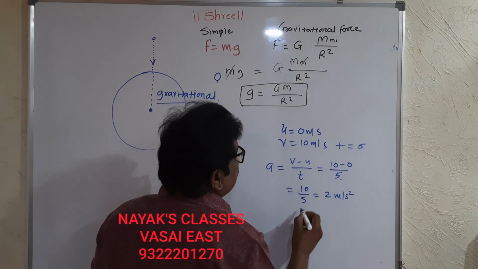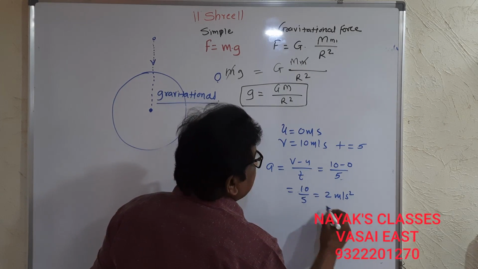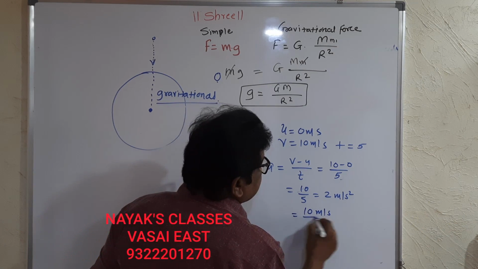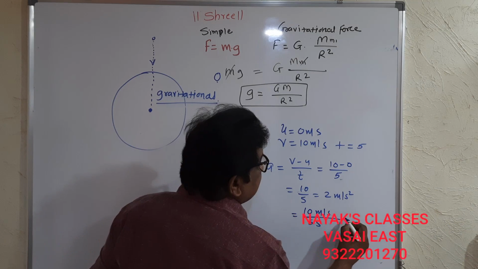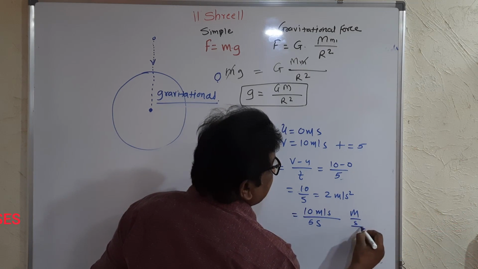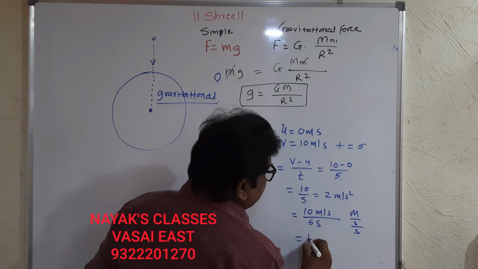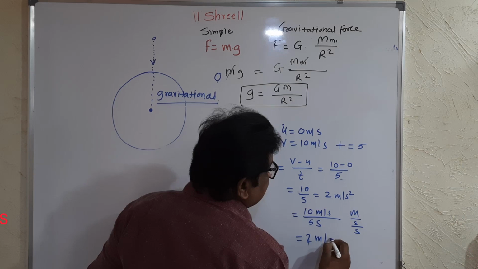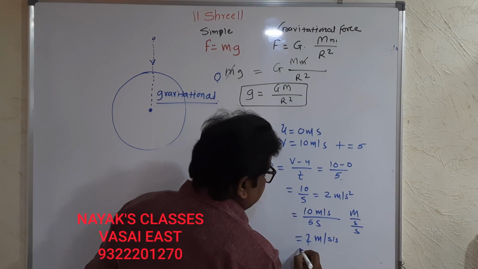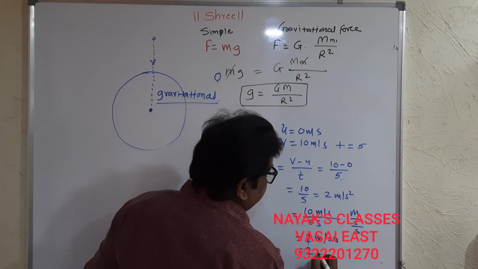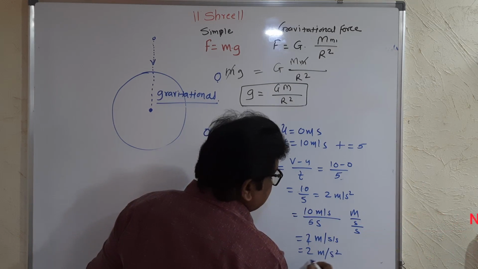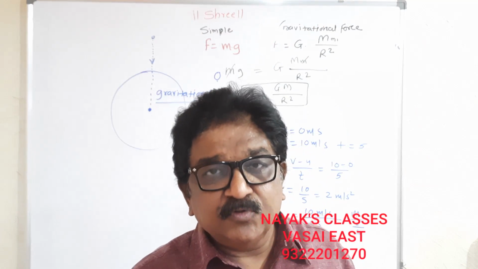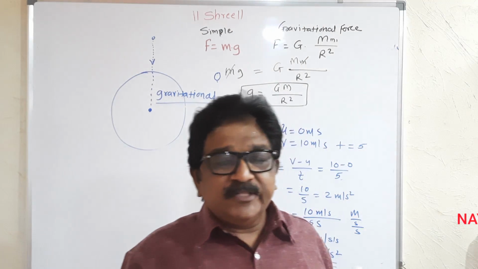So this unit came from velocity, 10 meter per second, upon 5 seconds. So meter upon second, upon second. 10 divided by 5 is 2, so it will be 2 meter per second square. This is the acceleration due to gravity acting on that object.